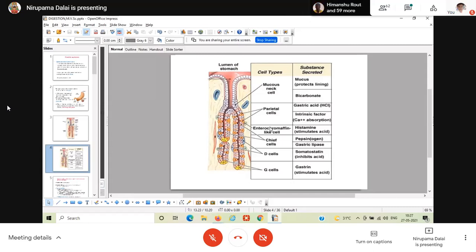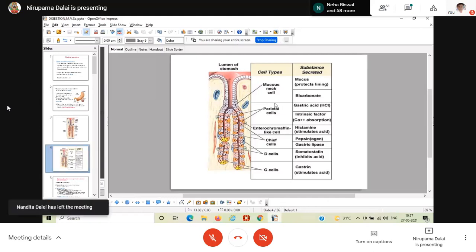Oxyntic gland is made of parietal cell, ECL. Very good. Never forget, the stomach has the gastric pits, the lumen of the stomach, which means it has the surface epithelial cells. Glands have the SCC, they have the MNC. Mucous cell should be there. Clear? Here the difference is the presence of parietal cells.